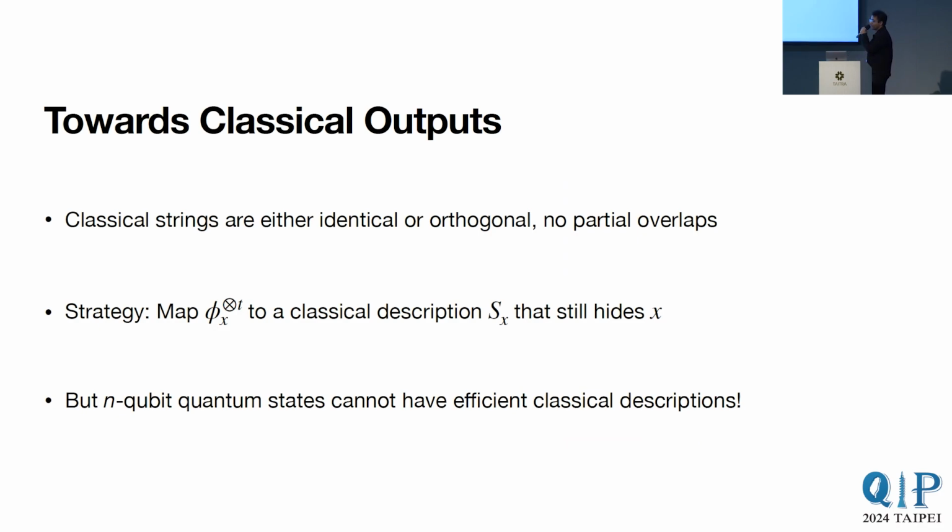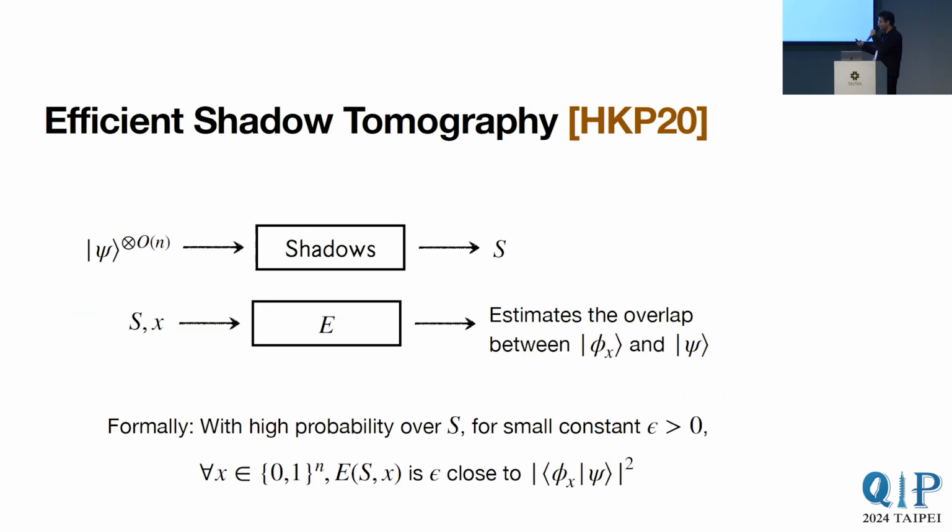So we think of trying a different approach. Now note that this partial overlap problem doesn't happen with classical strings. And that is because classical strings are either identical or they're just orthogonal. There is no partial overlap notion. So an idea is to map a phi of x, or some number of copies of phi of x, to a classical description, such that the classical description still hides x. Now, the issue is that n-qubit quantum states cannot have efficient classical representations in general. But luckily, in this setting, there are still some things we can do.